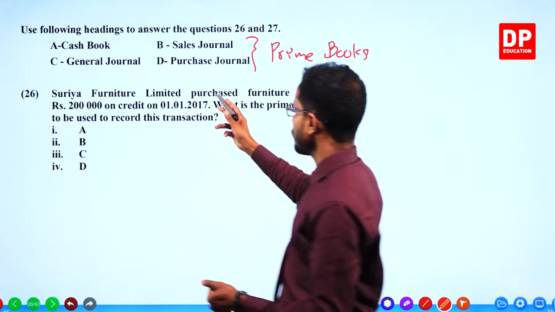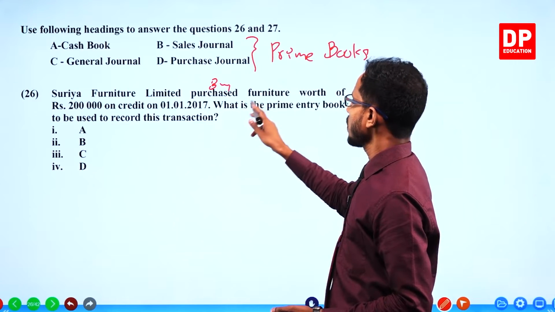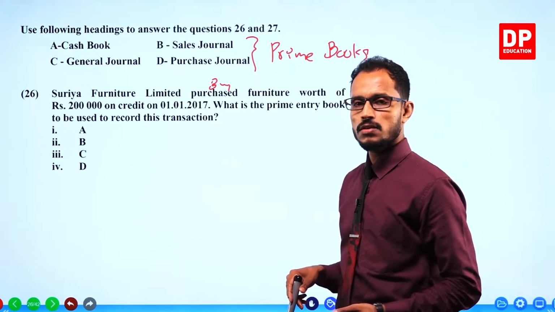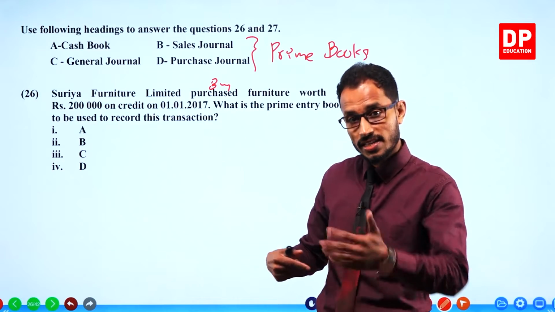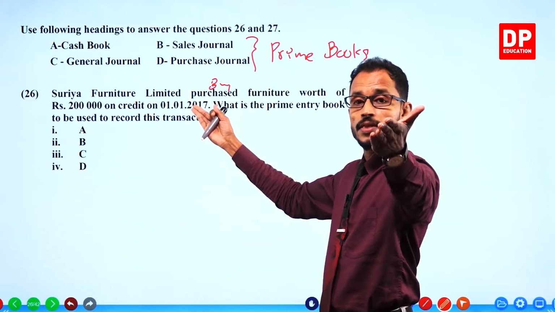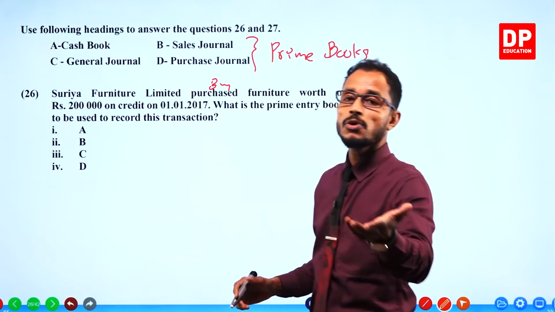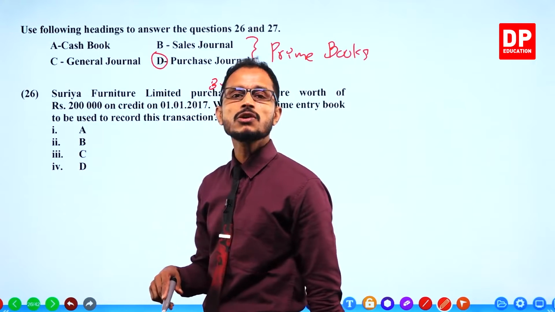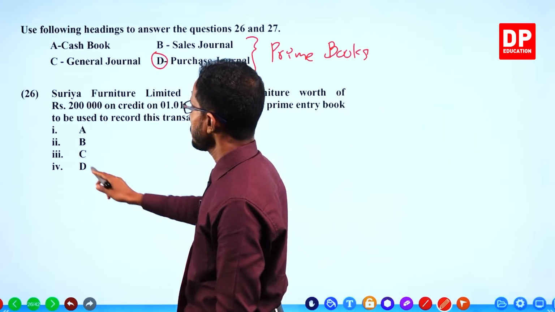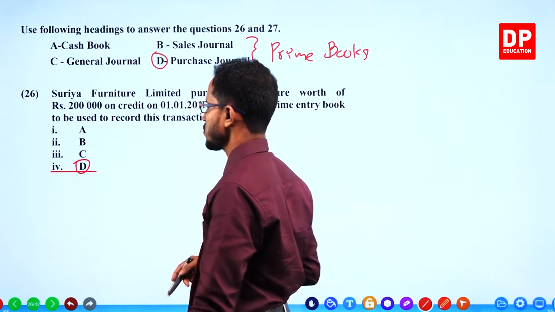They are purchasing furniture, that is the good that they are selling. They buy that on credit. Goods purchased on credit go to the purchases journal.